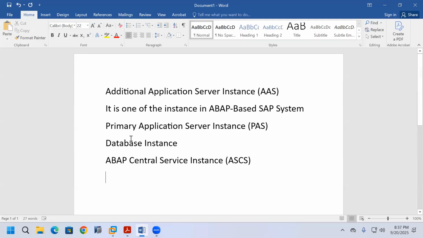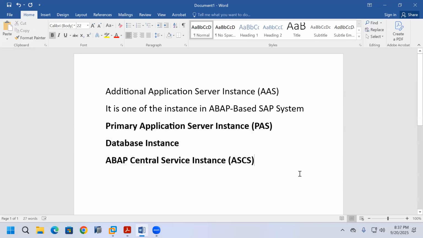At that time, why did I not install the additional application server instance? These three instances are mandatory instances.